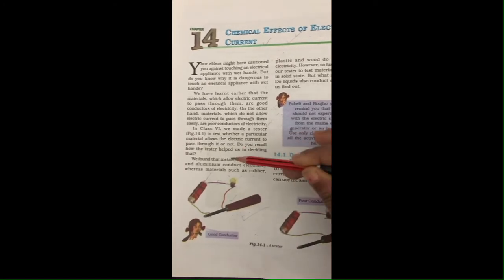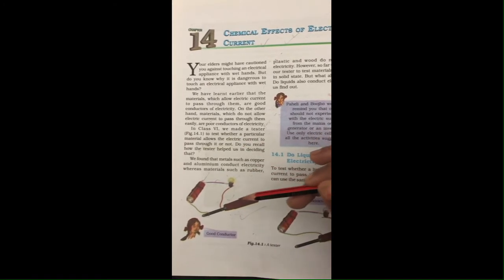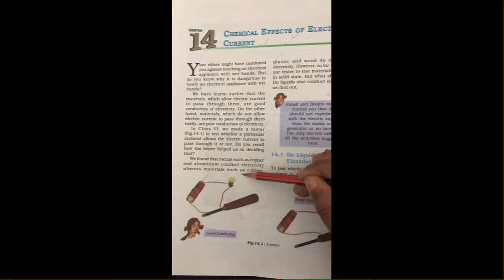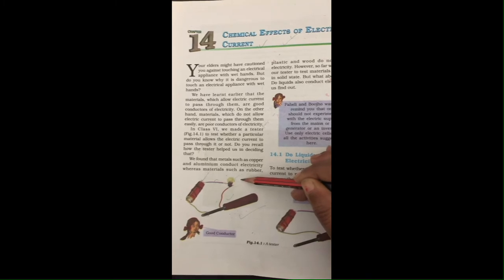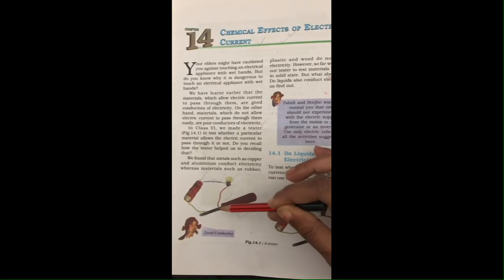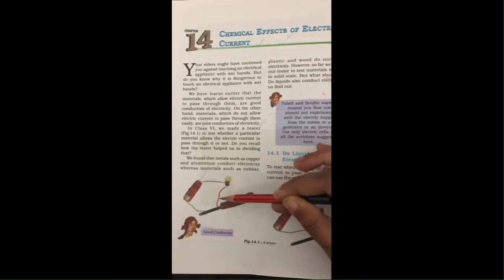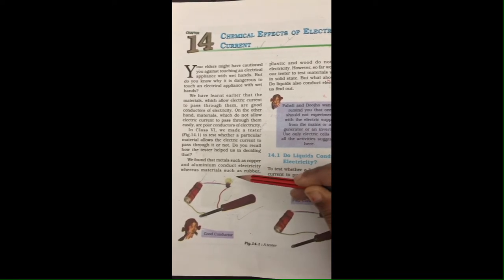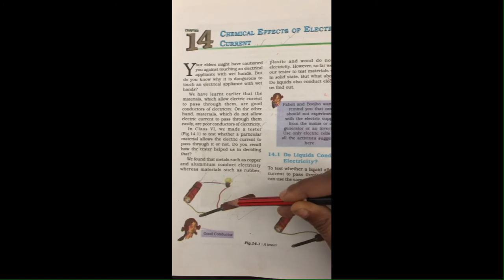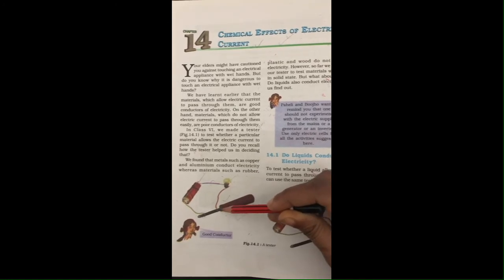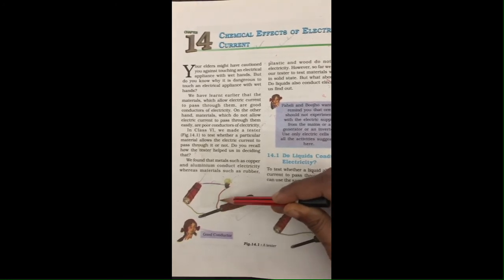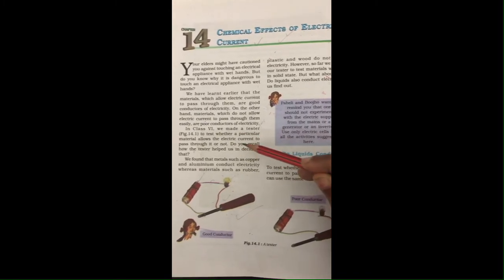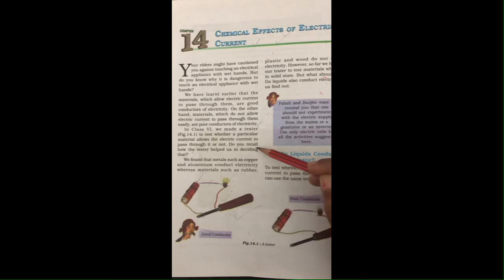Clear? And after that, if on completing the circuit the bulb glows, what does it indicate? It indicates that the material you have used in the circuit is a good conductor, and if the bulb does not glow, it means the material that you have taken to pass the current through will not conduct it. Clear? So do you recall how the tester helped us in deciding that?